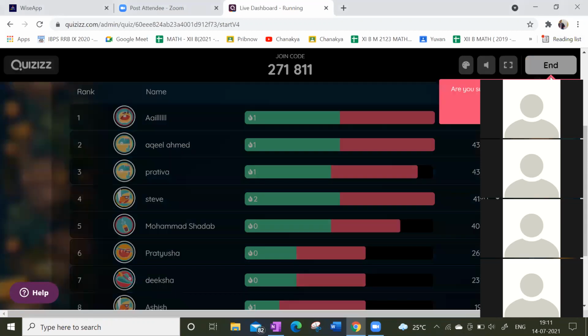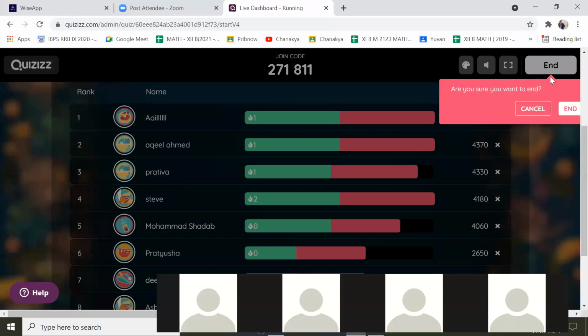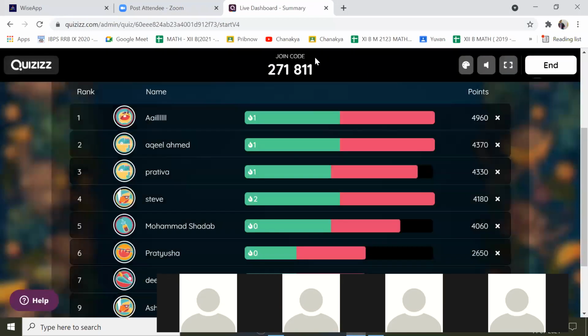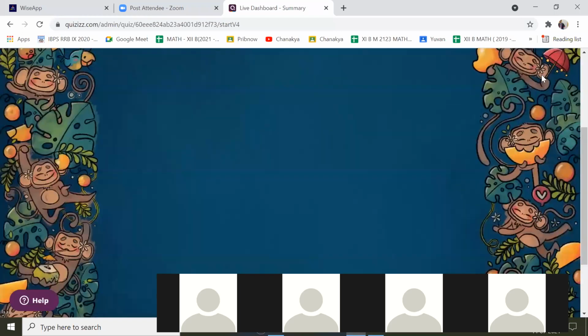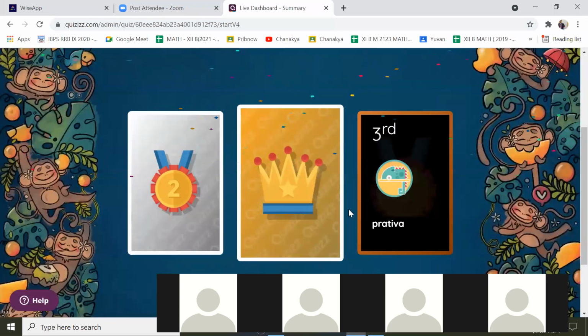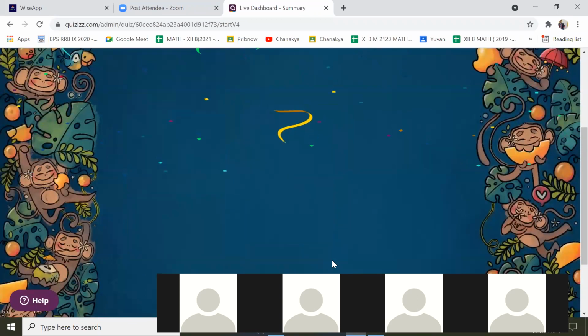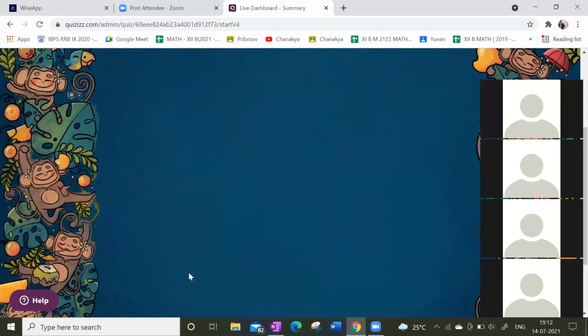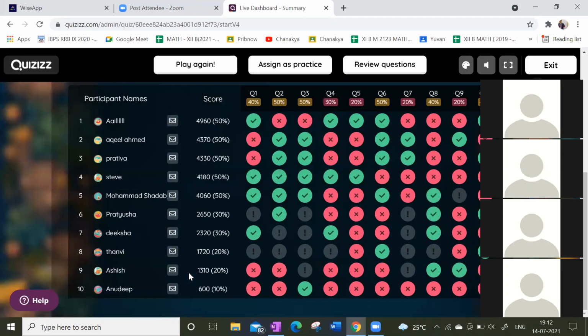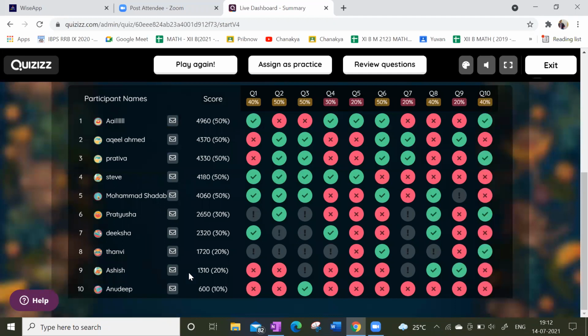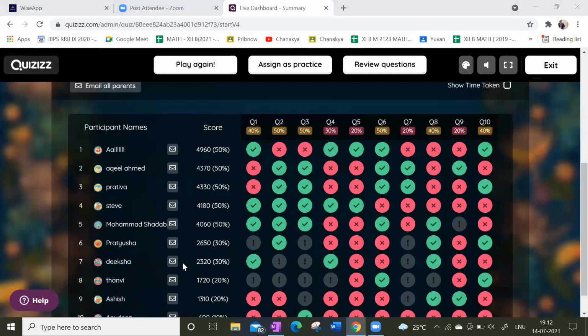Chalo, end. Okay, Pratibha, Akhil, Ahil. Ahil got first rank. Congratulations, beta. Ahil ji, congratulations. Akhil second rank.